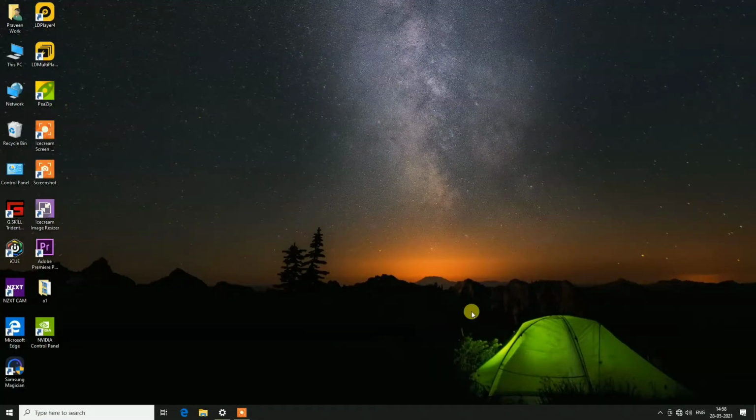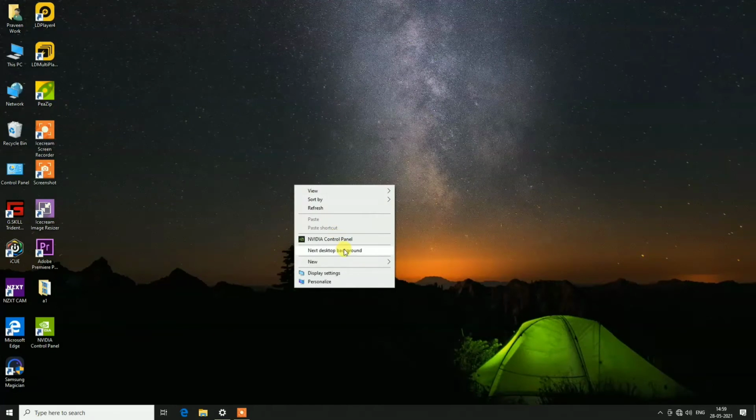Hello guys, today I will show you how to optimize your NVIDIA control panel to get maximum performance and boost your FPS easily. Anyone who is using an NVIDIA graphic card can apply these settings to get the best performance and increase efficiency. So let's go to the first step.